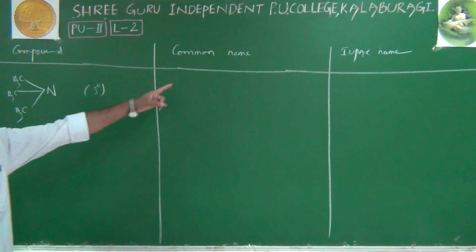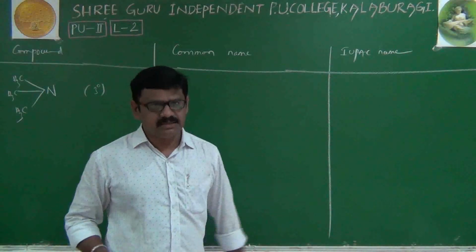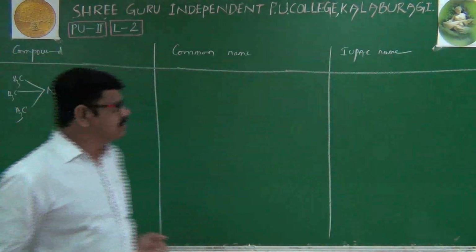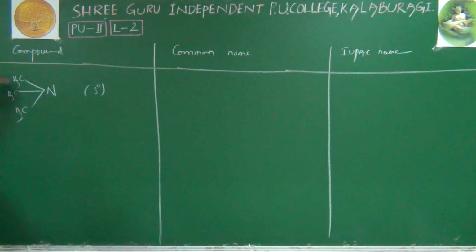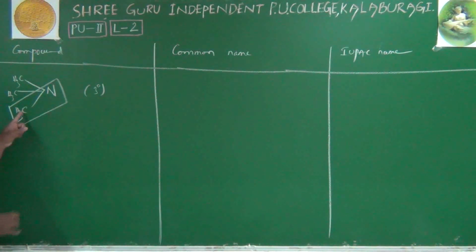Now, before we write its common name, we'll write its IUPAC name first. How to write the IUPAC name? Very simple. Out of the 3 methyl groups, all are the same groups. If all are the same groups, what do we have to do? Any one group we consider as the parent group, the parent chain. The remaining 2 groups are considered just branches. Now I am taking this methyl as part of the parent chain. The remaining 2 methyl groups are considered just branches, and both methyl groups are connected to nitrogen.